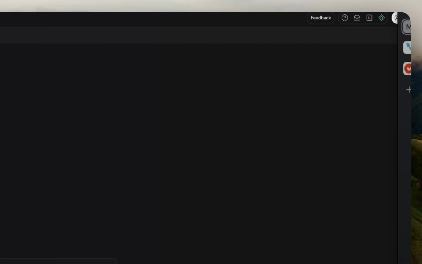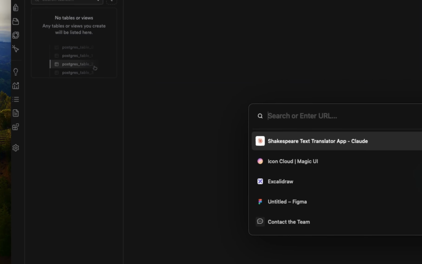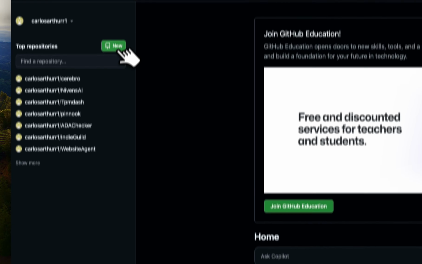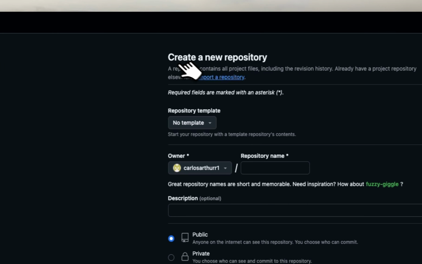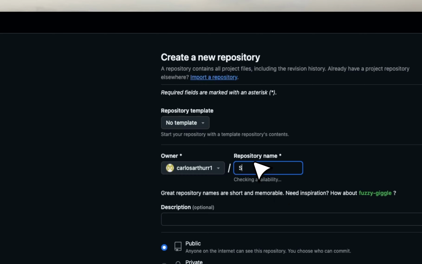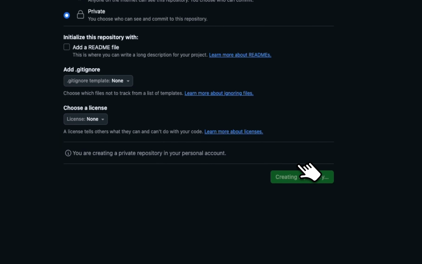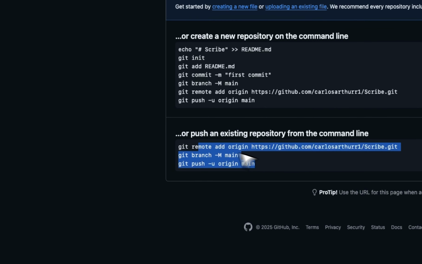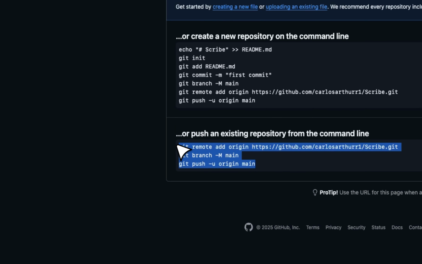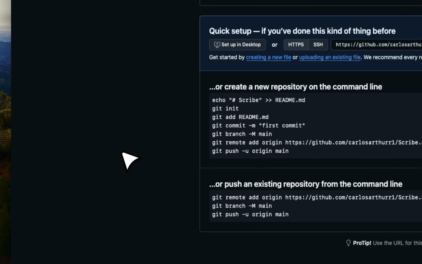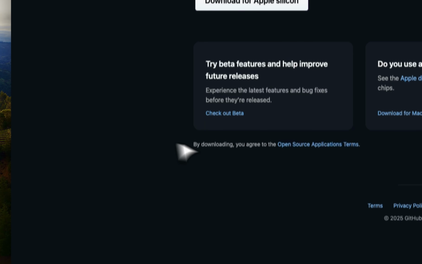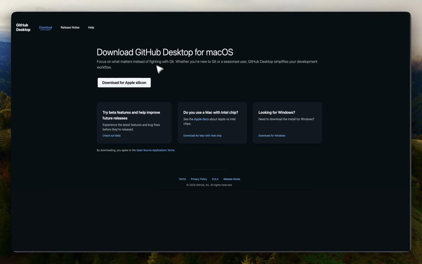Now, before you start coding, I highly recommend you go into GitHub and create a new repository. I'm going to call this Scribe, make it private, and create the repository. You don't need to do anything else for now, but this is going to be your friend in a second. One thing I recommend is going into GitHub Desktop and downloading it.